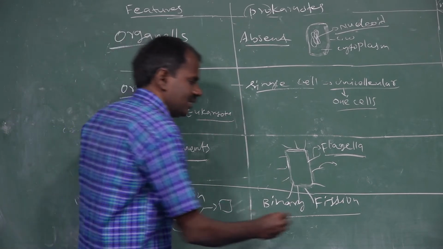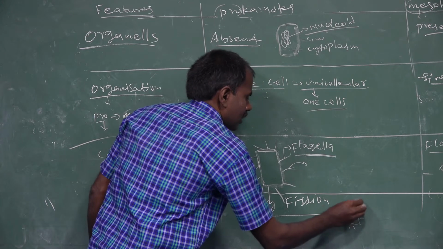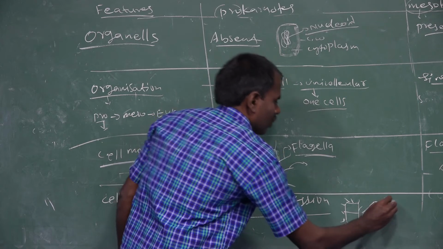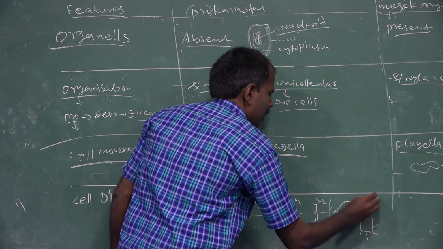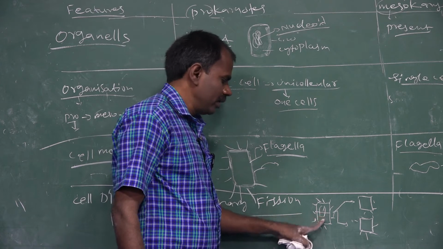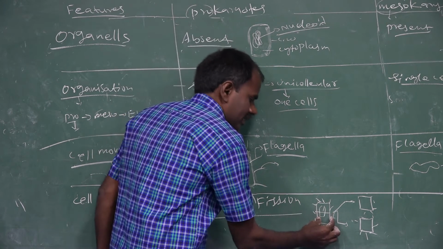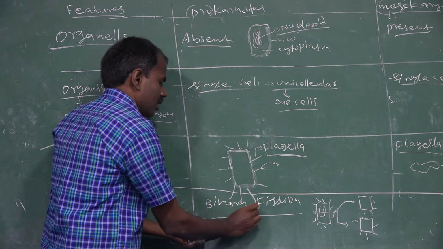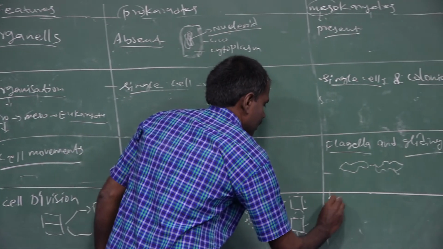For example, bacterial cells can divide by binary fission into two equal halves. The nuclear material is divided into two equal parts, the cytoplasm is divided into two equal parts, and the body is fully divided into two equal parts. The parental cell divides into two daughter cells. This process is called binary fission.